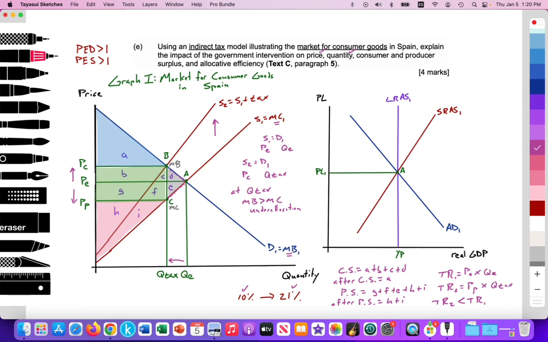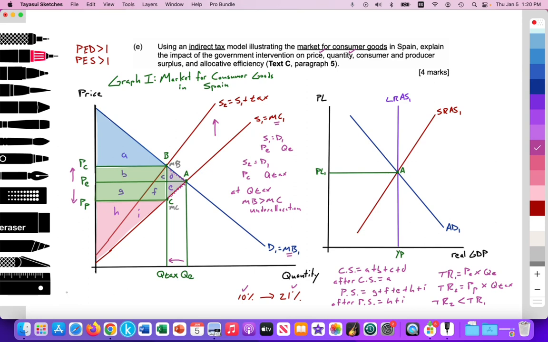Workers for firms providing these consumer goods can also lose their jobs. Since firms are reducing the quantity supplied from QE to Q tax, they will fire excess resources, and thus unemployment may rise in the macroeconomy.